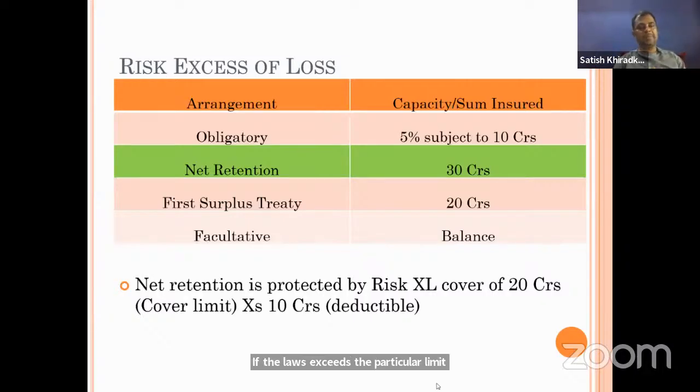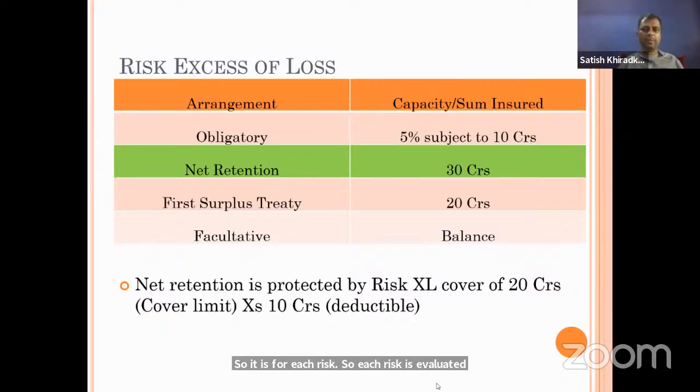Say there can be an excess of loss treaty 5 lakhs excess of 1 lakh. That means if anything goes beyond 1 lakh, then the remaining amount up to 5 lakhs will be paid by the reinsurance company for each and every risk in which it is happening. So each risk is evaluated separately and paid by the reinsurance company.